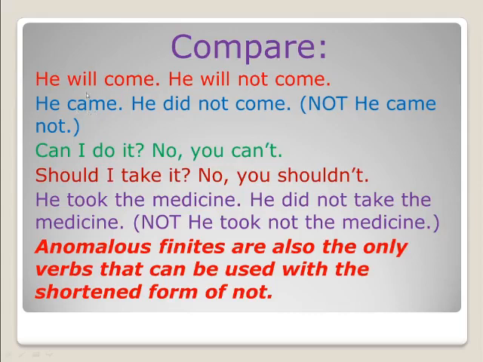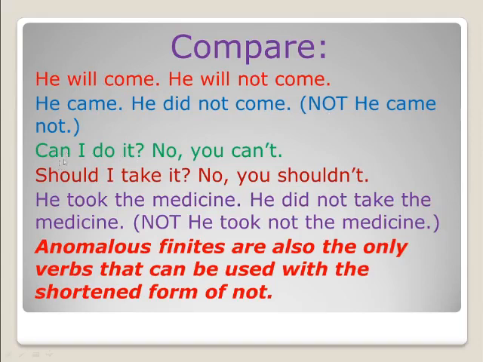If it is an auxiliary verb, then after the auxiliary verb you have to use "not". So it's very easy to do. "He will come", "he will not come"; "he came", "he did not come", not "he came not". "Can I do it?" What is the problem here? "Can I do it?" "Can" is there.